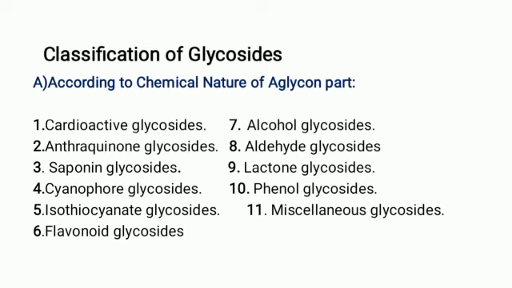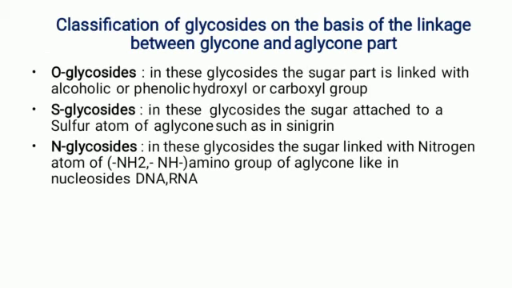First one, cardioactive glycosides, anthraquinone glycosides, saponin glycosides, cyanophore glycosides or the cyanogenic glycosides, isothiocyanate glycosides, flavonoid glycosides, alcohol glycoside, aldehyde glycoside, lactone glycosides, phenol glycosides, miscellaneous glycoside. So these are the classification according to the glycon part, and these are attached with the sugar molecule, and it forms a glycoside. So this is the first classification of glycosides depending on the glycon part.